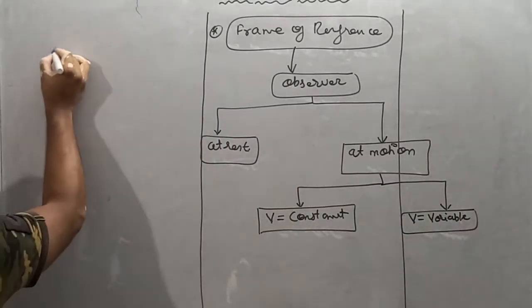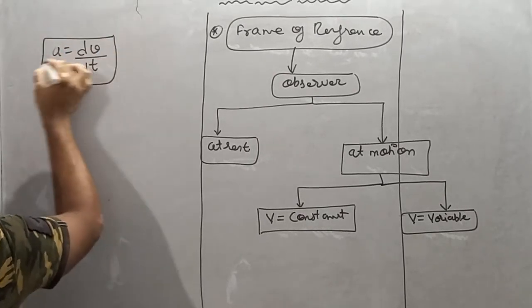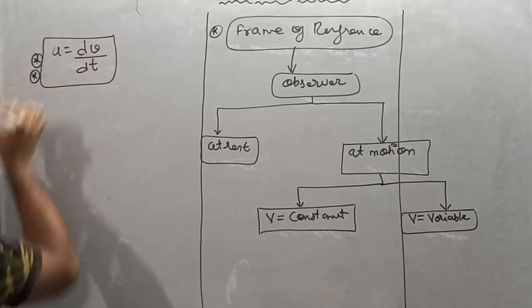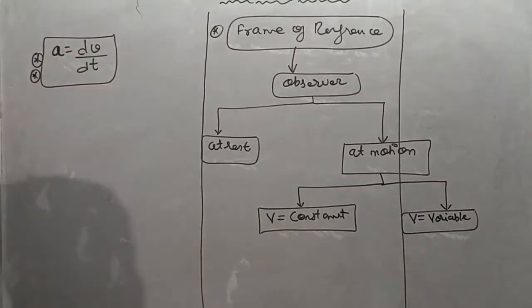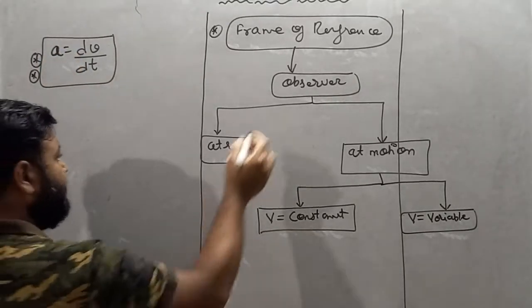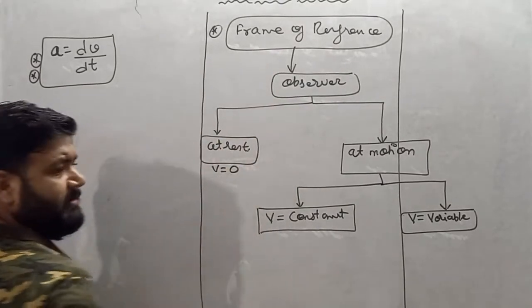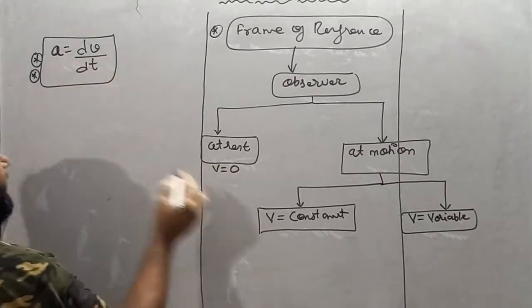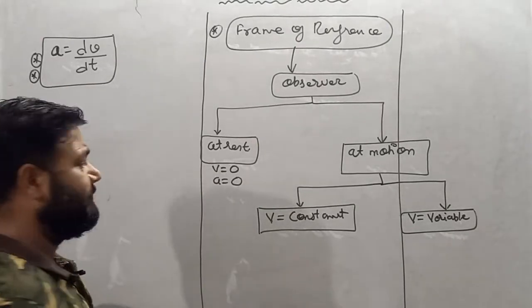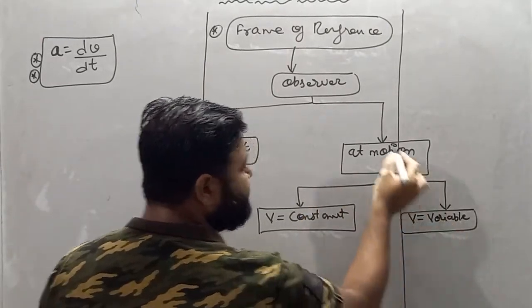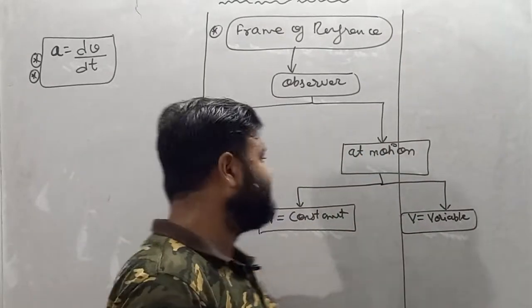Now we all know that acceleration is nothing but change in velocity with respect to time. If velocity is changing with respect to time, then the body acquires acceleration. Now see, if the observer is at rest, then velocity is 0, and if velocity is 0, then acceleration is not present. So we can say acceleration is equal to 0. Similarly, if the observer is in motion, then two categories of motion can take place.